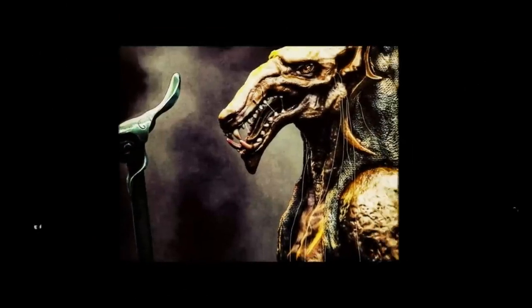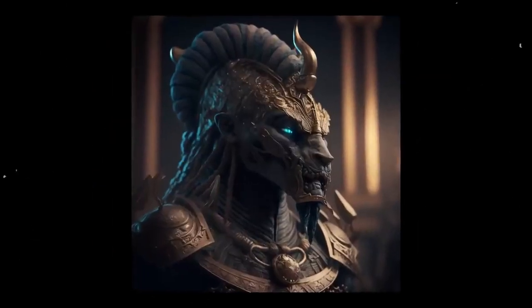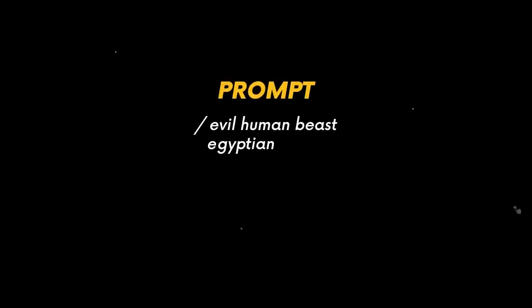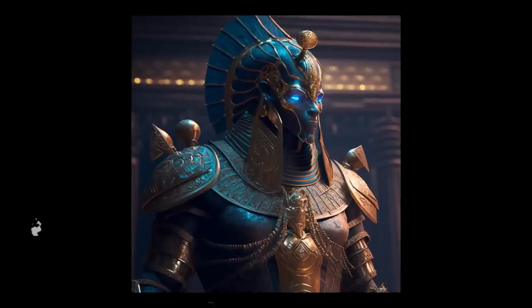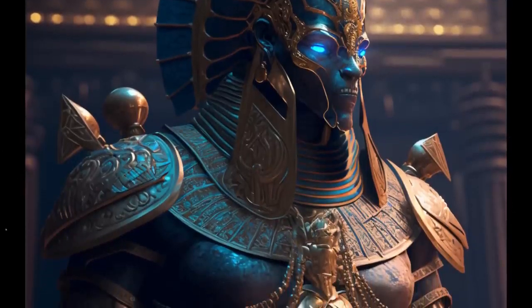I decided to portray him in two versions, more humanized and hybrid. And here's the first concept. The evil beastly Seth looks like this. I wrote in the prompt, evil human beast, Egyptian armor, war background, also dozens of settings for light and render. I also have an art like this. He came out more human-like than the first one, but that doesn't make him any less scary or evil nonetheless. I love his armor better here.